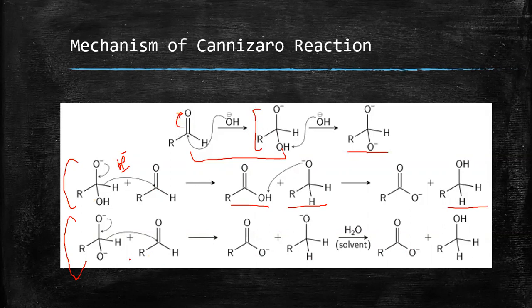Again, a similar mechanism with a slight change. Here you can see the shifting of electrons and the attack by hydride on the carbonyl carbon, and we have carboxylate and alkoxide ion. Both of these on water workup would convert to the corresponding final products, that is alcohol and acid, or the salt of the acid. This is the simple mechanism of the Cannizzaro reaction.